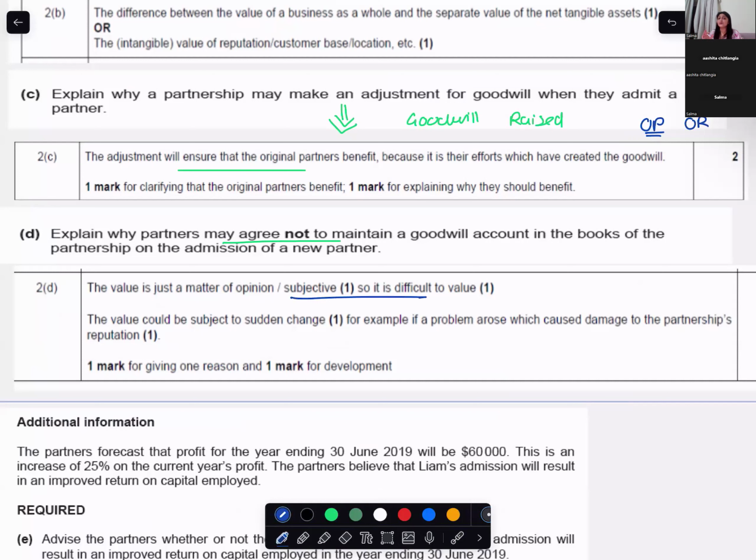And goodwill, we don't show it in the books unless it is purchased, because the goodwill of any company can be harmed suddenly. Something might happen and the reputation can get spoiled immediately. That is why they think that goodwill is subject to sudden change. If any problems happen in the future, it will not show the real picture. That is why partners agree to raise and write off goodwill immediately. First do these three, then I'll go ahead.